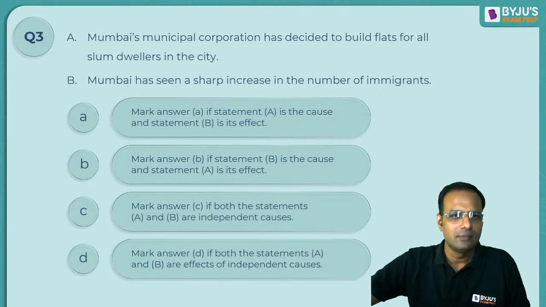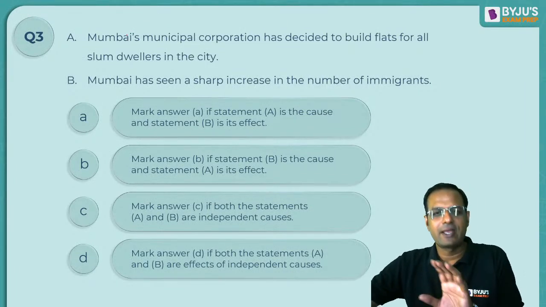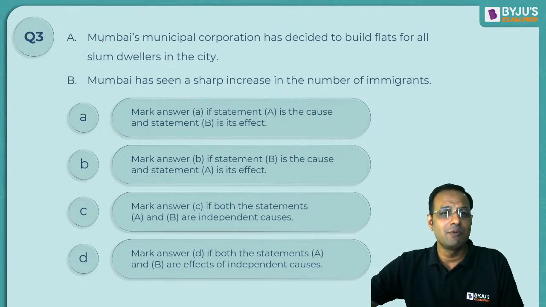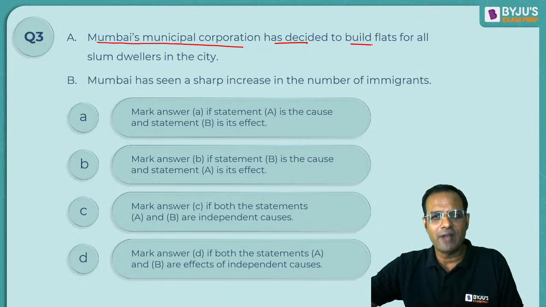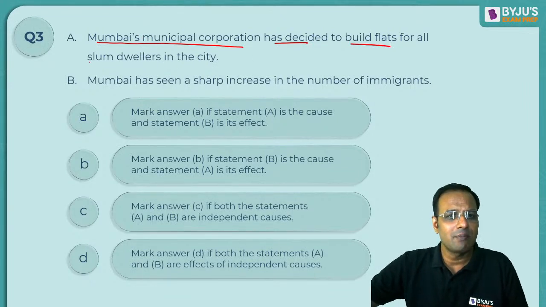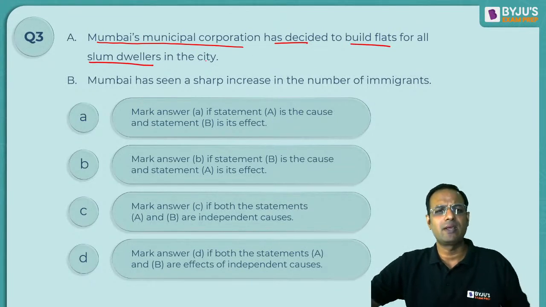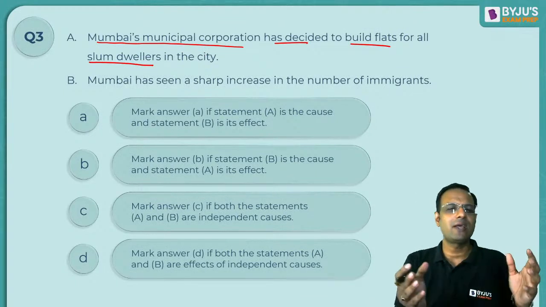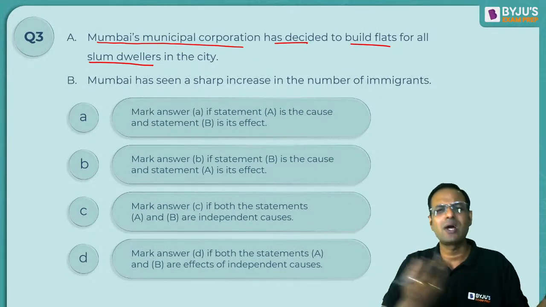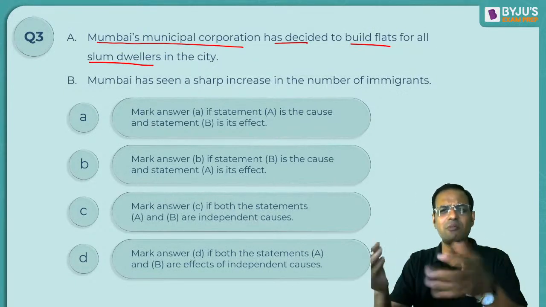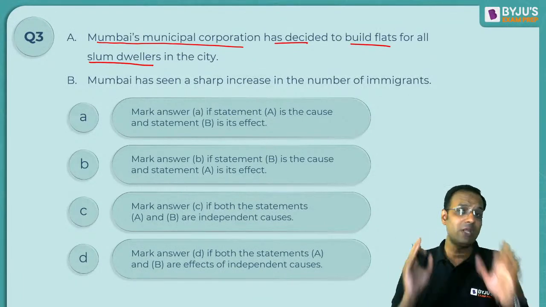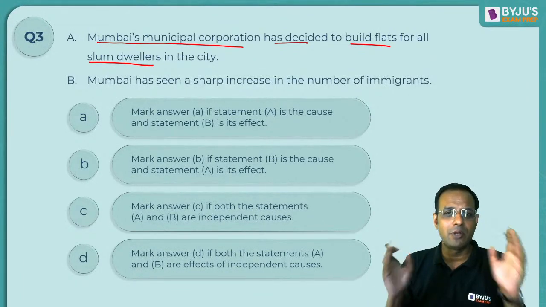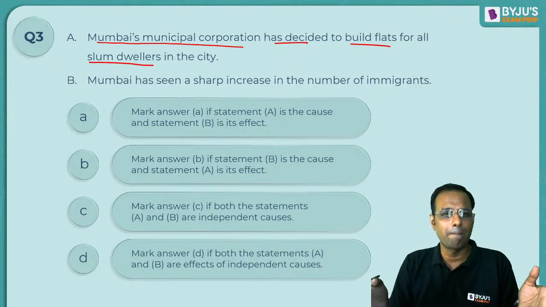Look, what is the case in front of us? The case is Mumbai's Municipal Corporation has decided to build flats for slum dwellers, those who live in slums. And the biggest slum in Mumbai is Dharavi, right? And for slum dwellers, they have decided to build flats. Where else will they go? They have small rooms, so let's give them a flat. Okay, which is a very good move by the Municipal Corporation, Mumbai.